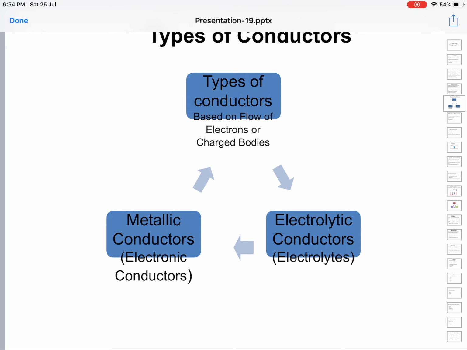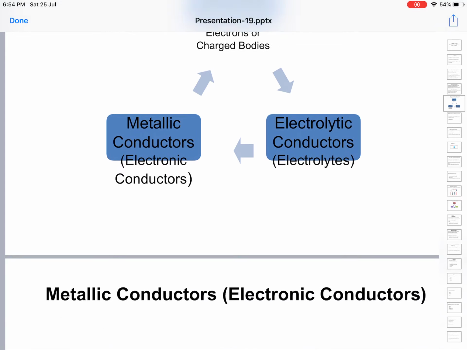Metallic conductors are also called electronic conductors. Here the conduction is by means of electrons. And electrolytic conductors are also called electrolytes. We'll see one by one, metallic conductors as well as electrolytic conductors.